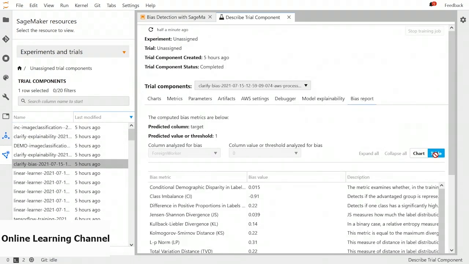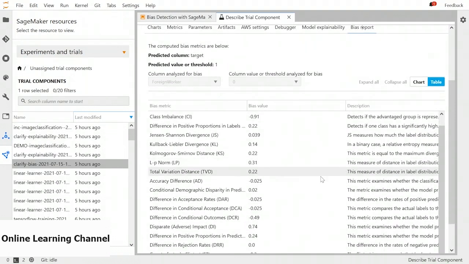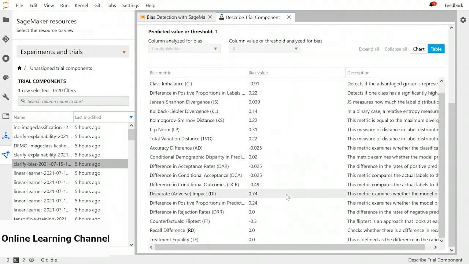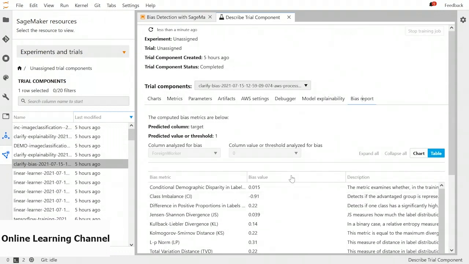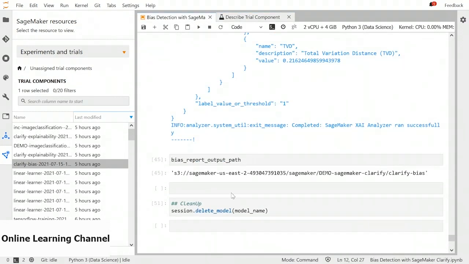We can also take a look at the table. That is a more precise and concise way of taking a look at all the variables at once. So this is how we can take a look at the metrics. And if we go back to our notebook, in the end, we can get the output path for our S3 location of the bias report. In the end, don't forget to delete the model to clear up resources. So that's how we can detect bias pre-training and post-training using SageMaker Clarify.